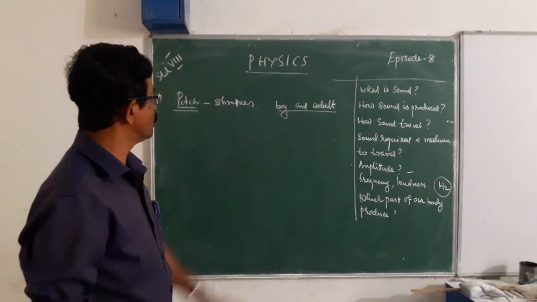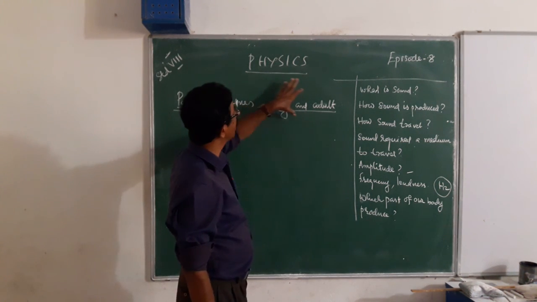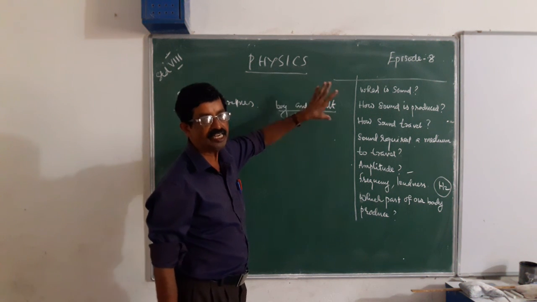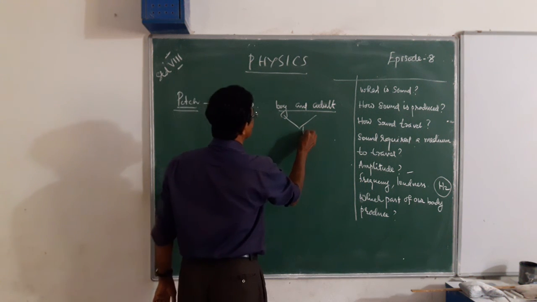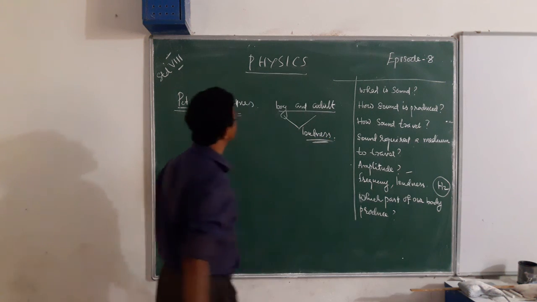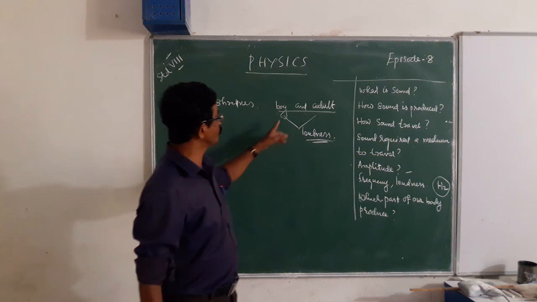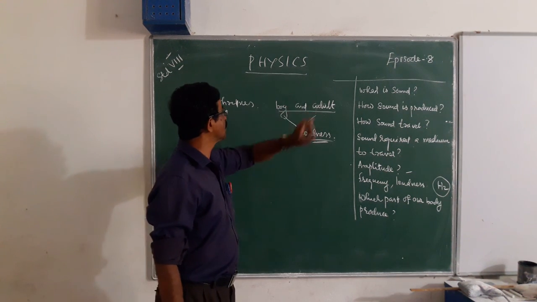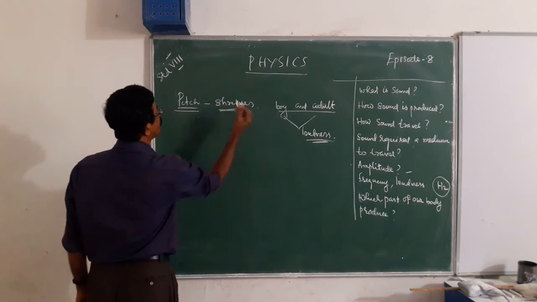You are hearing sound produced by a boy or a child and also sound produced by an adult person. Can you find any difference even though their loudness remains the same? Then also you can find some difference in their sounds. That difference is due to the pitch or shrillness of the sound.